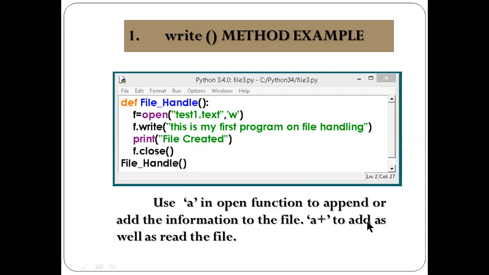Now, the use of a in the open function is to append or add information into a file. a plus means to add, as well as read and write; both modes can be used.